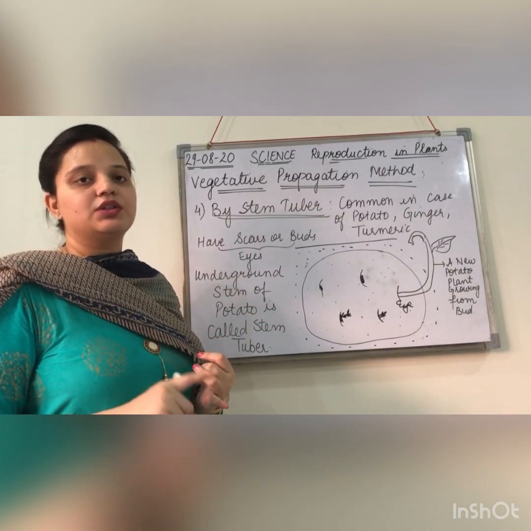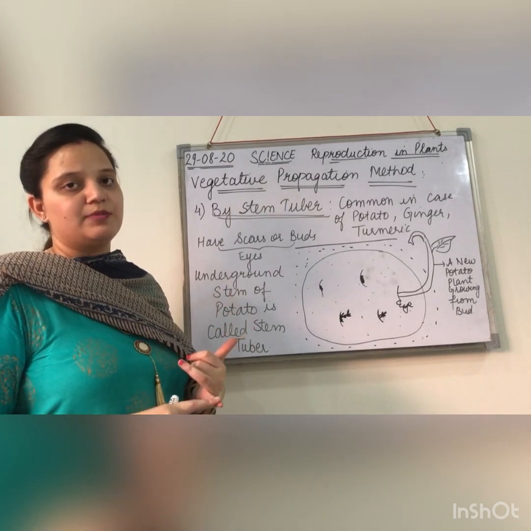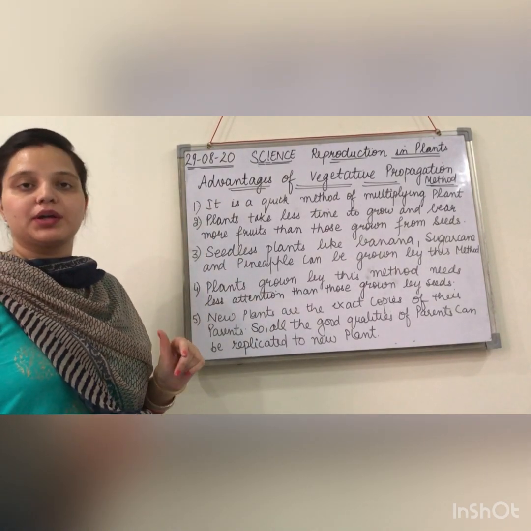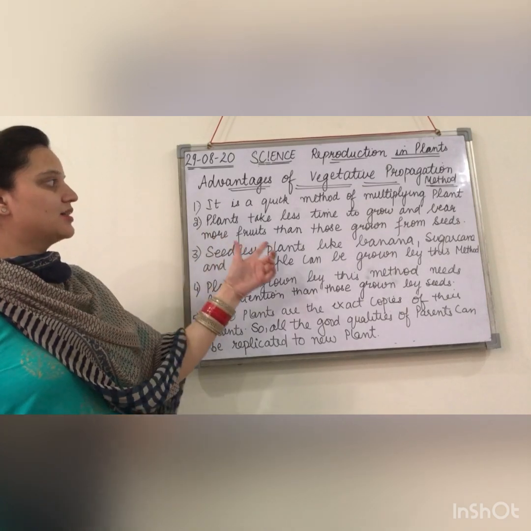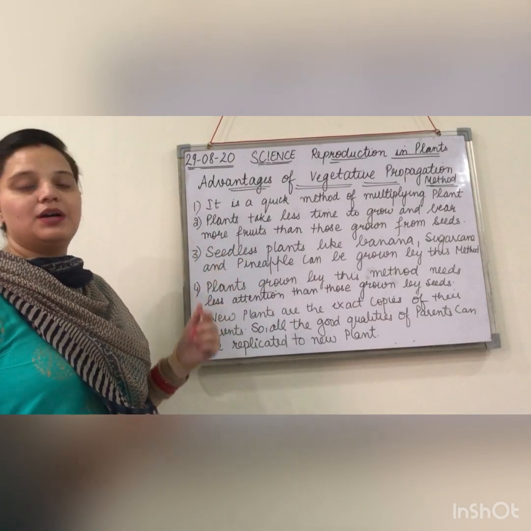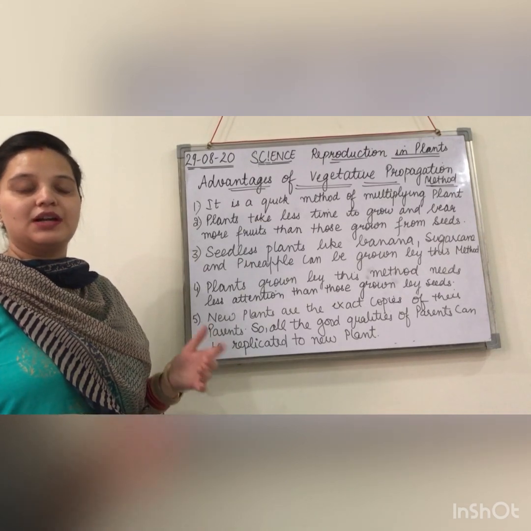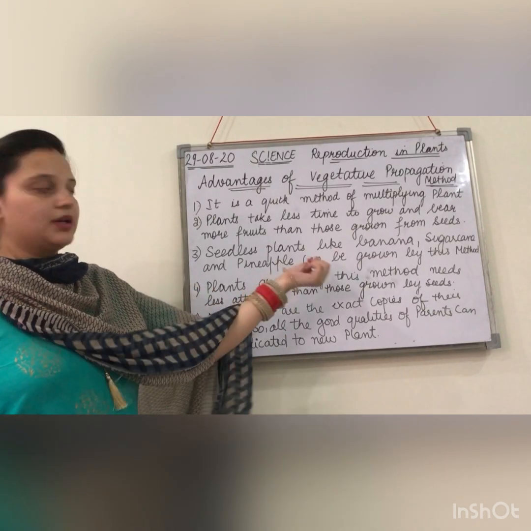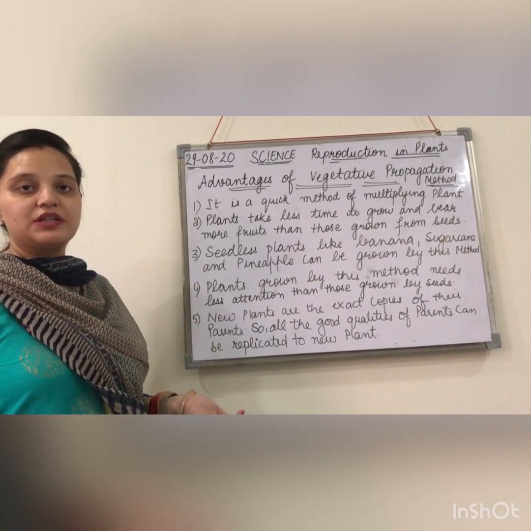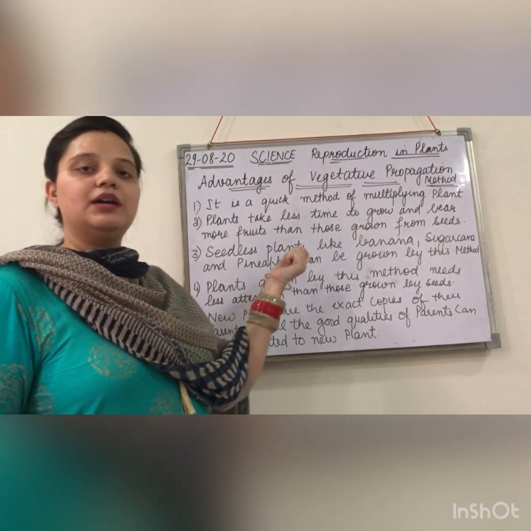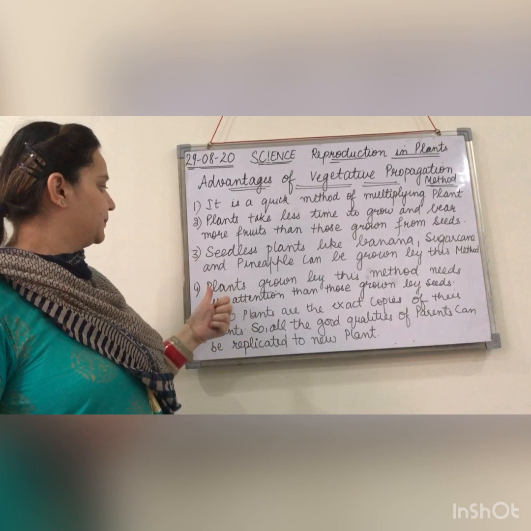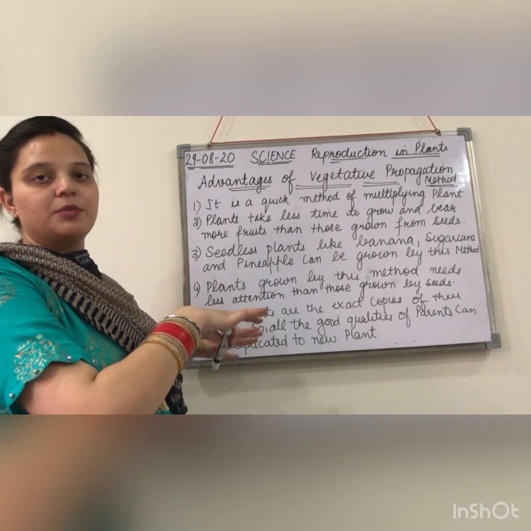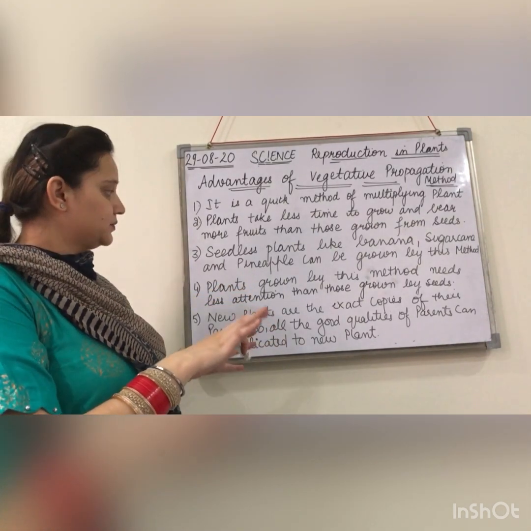Now we will be discussing the advantages and disadvantages of this vegetative method. First, the advantages of the vegetative propagation method. First, this method is very quick. Second, it takes less time for the plants to grow, and the plants bear more fruits as compared to plants grown from seeds. The third is, if we don't have seeds of some plants like banana, sugarcane and pineapple, they can be grown easily by this method. Fourth, the plants grown by the vegetative propagation method need less attention.